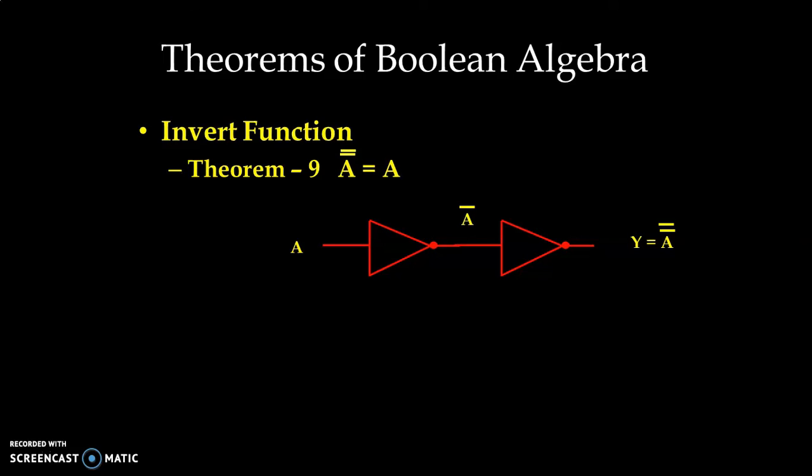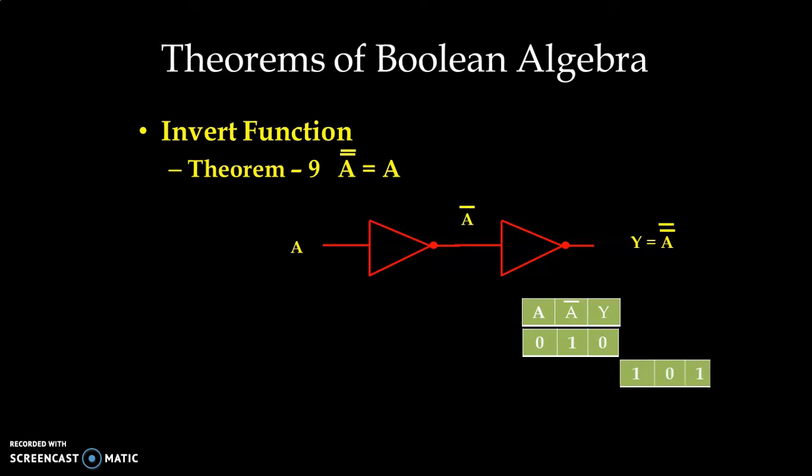When we invert and again we re-invert the input, then it becomes the actual input A. With the truth table we can see that A bar and Y. Suppose we have A is 0, then A bar will be 1, and again if we invert, then it becomes 0.